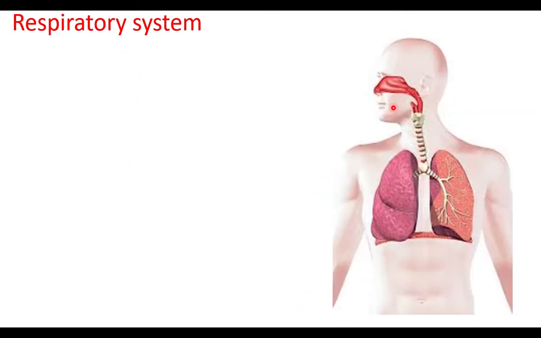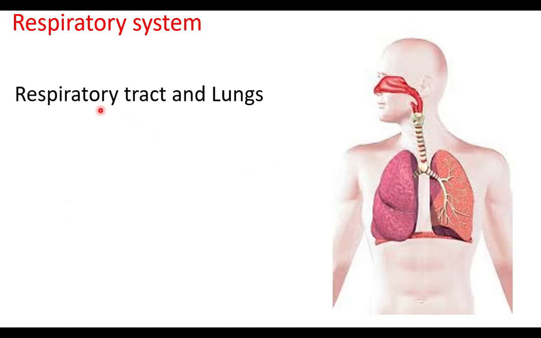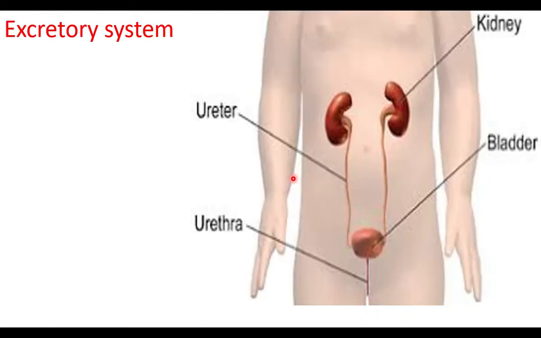Respiratory system is made up of nose, trachea, windpipe, and these are respiratory tracts, and lungs are the respiratory organs. Respiratory tract and lungs together form respiratory system. The respiratory system supplies oxygen to the body, and the used air, carbon dioxide, is sent out. The process is called as breathing.